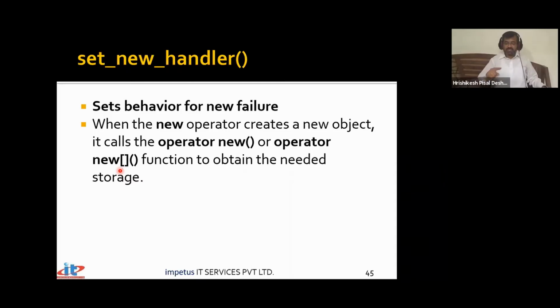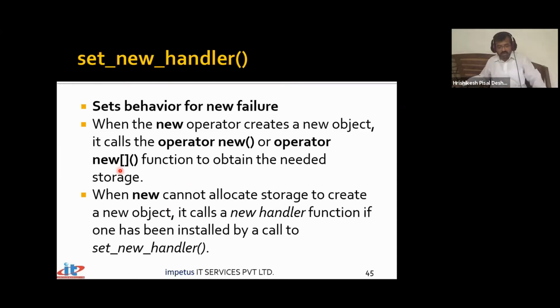Now, for the first time in your C++ course, you're going to look at higher order functions. That means a function whose parameter is a function. That means we can pass a function as a parameter to another function. So this set_new_handler function, when you allocate storage to create an object, and if the allocation fails, it calls a new handler function, if one has been installed by a call to set_new_handler. What happens?